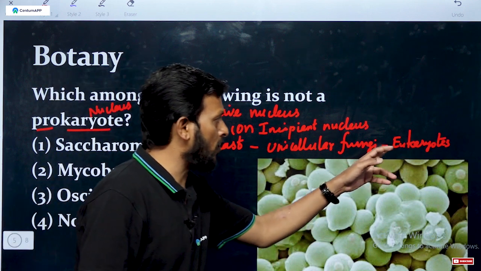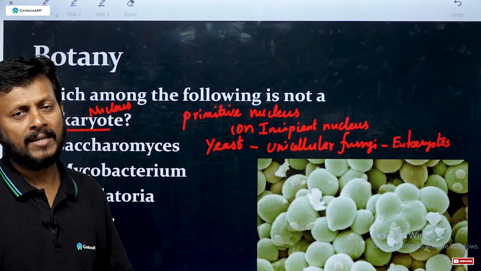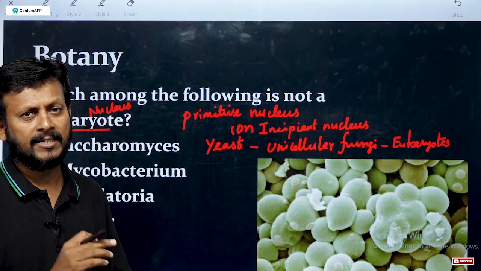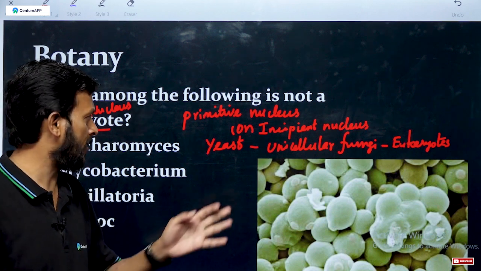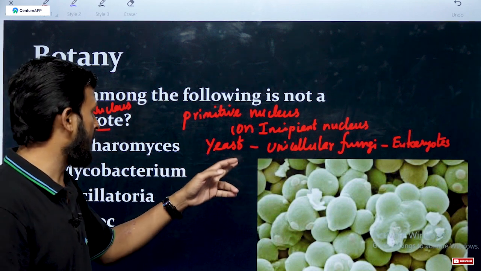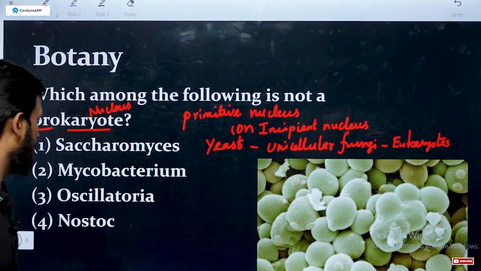What do you mean by eukaryote? Eu means true, karyote means nucleus, that is a true nucleus is present. This is one of the fungal organisms.